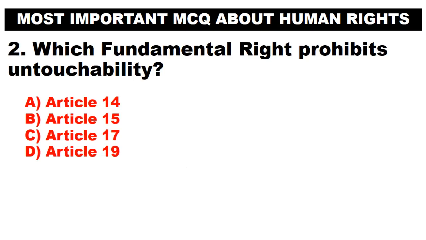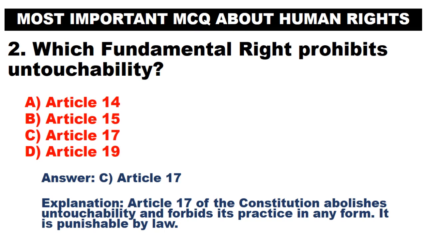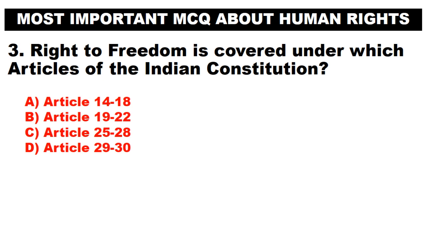Which fundamental right prohibits untouchability? A. Article 14. B. Article 15. C. Article 17. D. Article 19. Answer. C. Article 17. Article 17 of the Constitution abolishes untouchability and forbids its practice in any form. It is punishable by law.